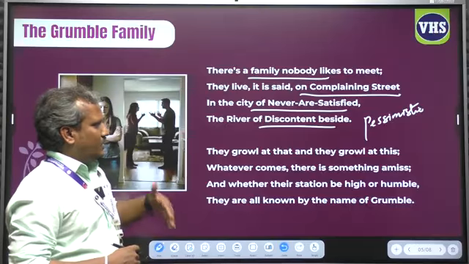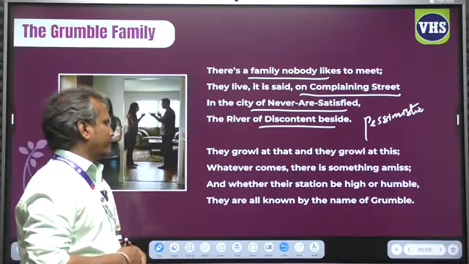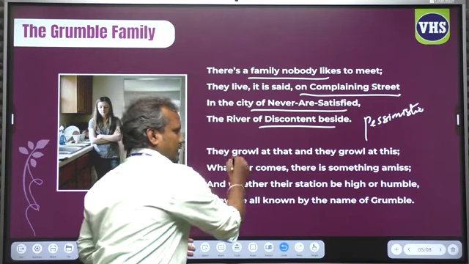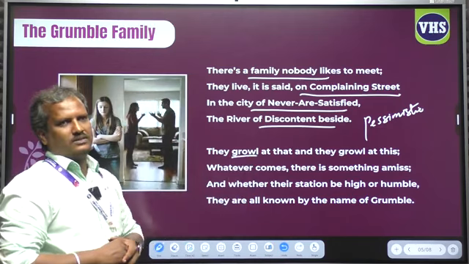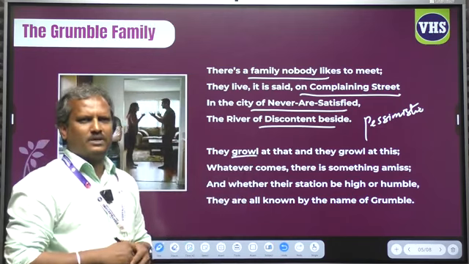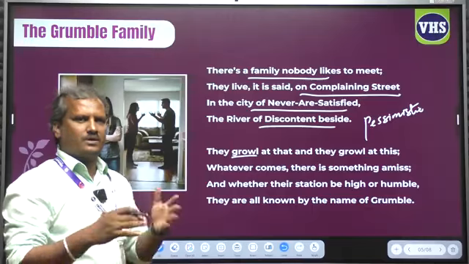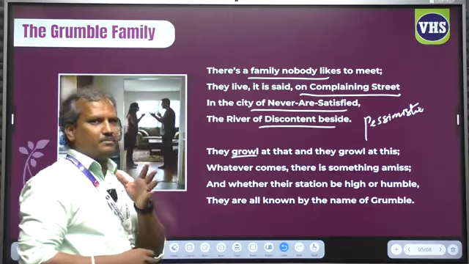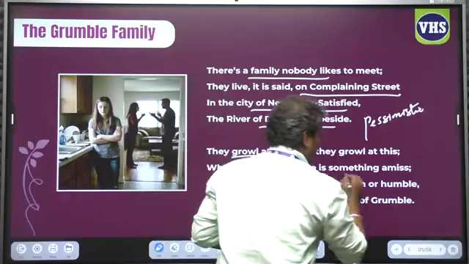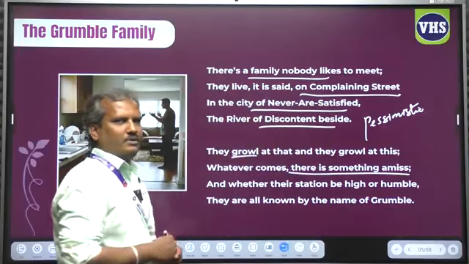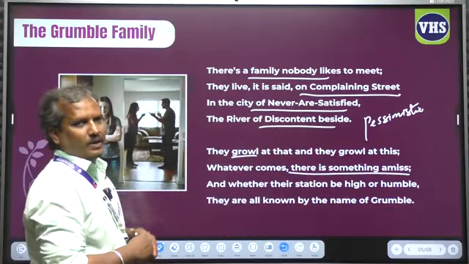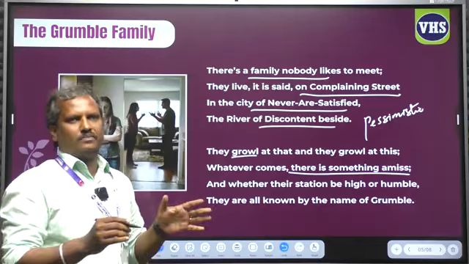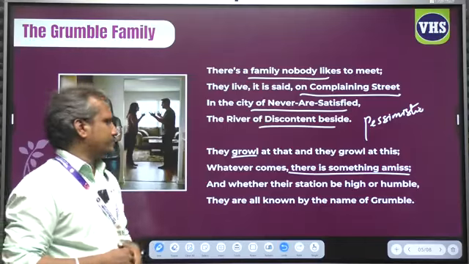Okay. Now let's learn the second stanza. They growl at that and they growl at this. Whatever happens, they growl. They murmur negatively. Whatever comes, there is something amiss. People from that grumble family don't find anything good, whatever comes in their life.